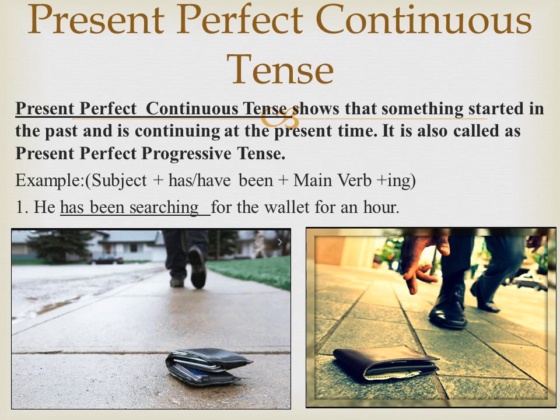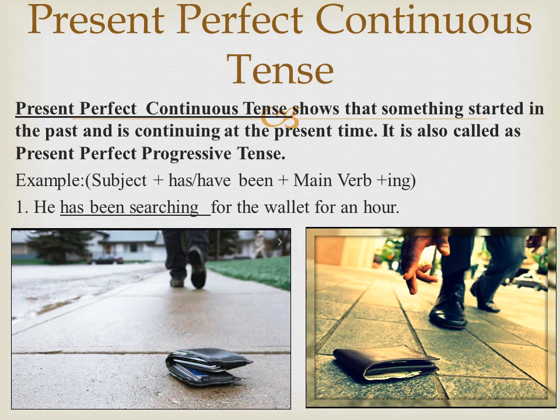Look at the picture. He lost his wallet. This action happened in the past. What did he do? He started searching. How long did he search? He has been searching for the wallet for an hour. Or he has been searching and searching until he found his lost wallet. This is what is called present perfect continuous tense.